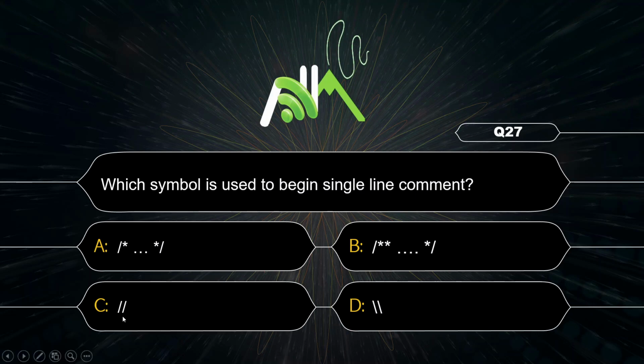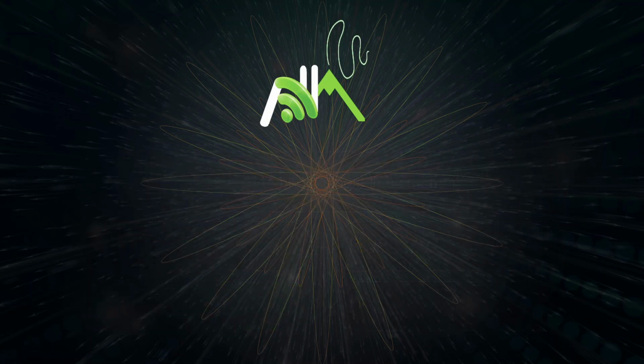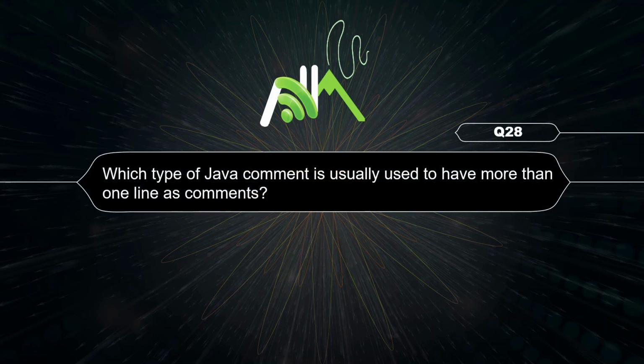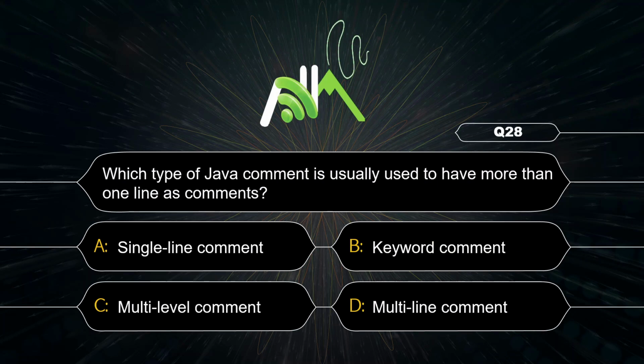Single line comment is represented by this double slash. So option C. Comment, that is multi-line comment.